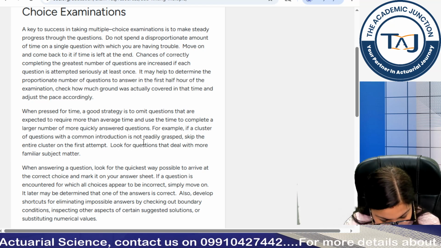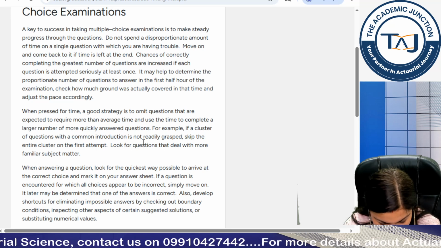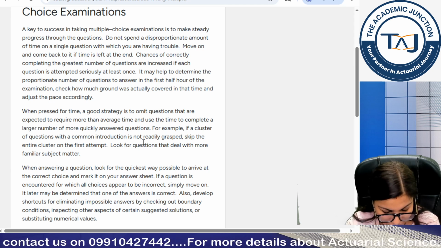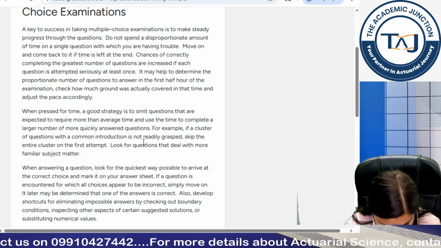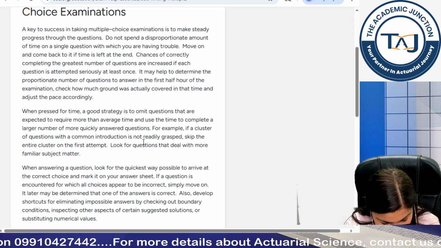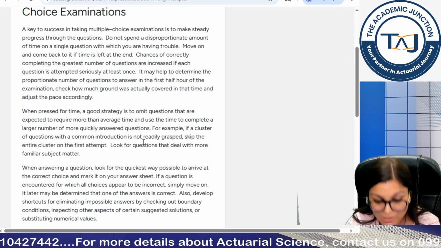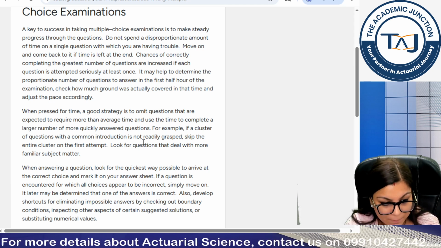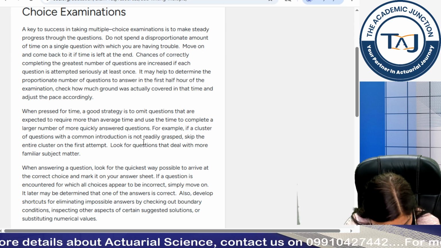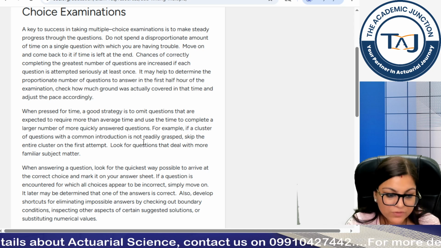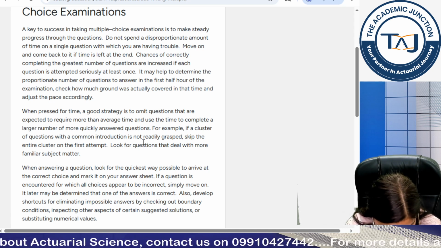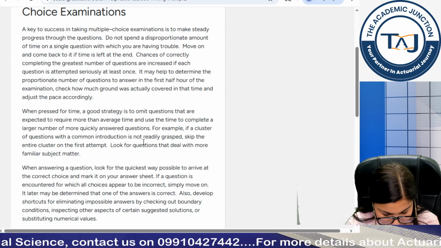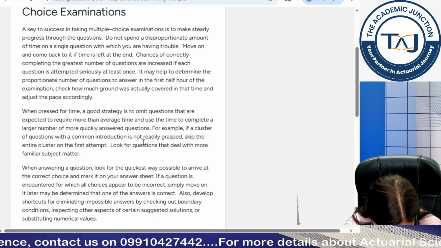For example, if a cluster of questions with a common introduction is not readily grasped, skip the entire cluster on the first attempt. Look for questions that deal with more familiar subject matter. When answering a question, look for the quickest way possible to arrive at the correct choice and mark it on your answer sheet. If a question is encountered for which all choices appear to be incorrect, simply move on. It later may be determined that one of the answers is correct. Also develop shortcuts for eliminating impossible answers by checking out boundary conditions, inspecting other aspects of certain suggested solutions, or substituting numerical values.